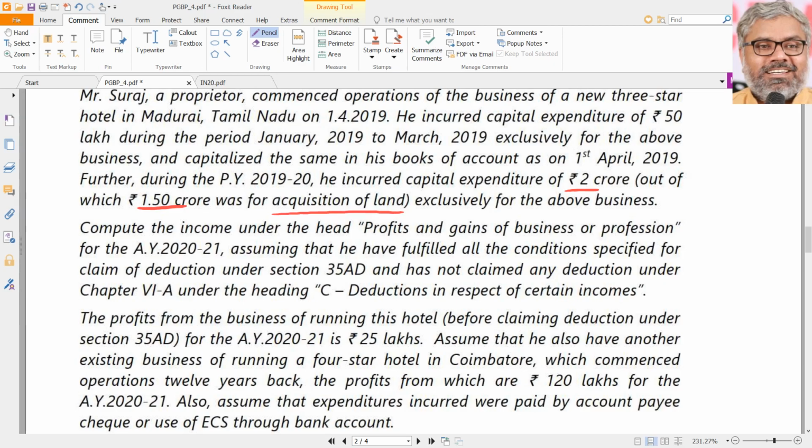That means how much is for others? Capital expenditure 50 lakhs. So already prior to commencement of business, he incurred 50 lakhs, which is also allowed as reduction. And during the previous year also, he incurred 50 lakhs, which is allowed as reduction. 1.5 crores is not considered for 35AD. That should be ignored. So how much is the total capital expenditure that can be claimed as reduction under 35AD? 100 lakhs, that is 1 crore.